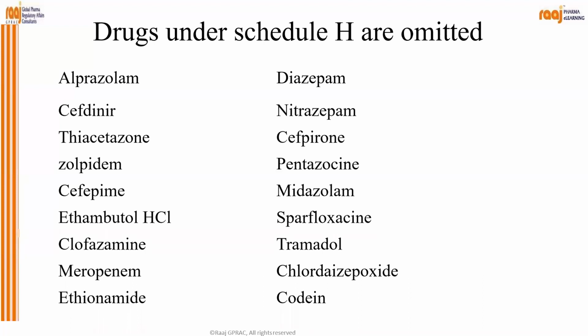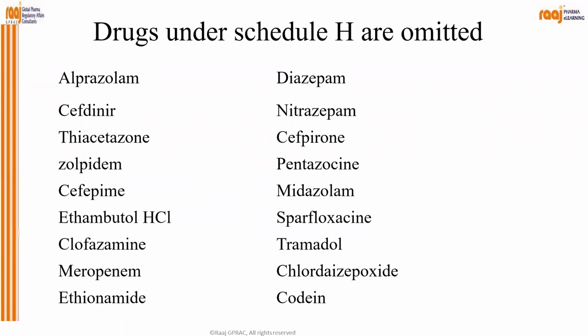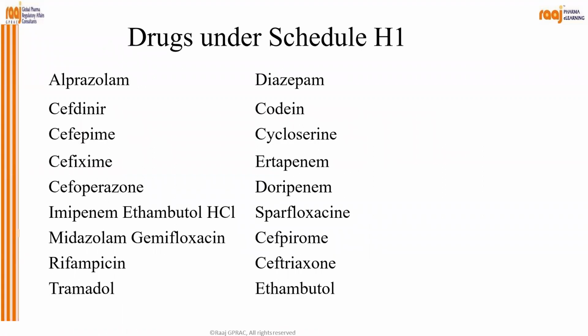So drugs under Schedule H are omitted, like alprazolam, ceftinib. You can read this, okay? Have you gone through it? Then these are the drugs under Schedule H1. Okay, so these are omitted from H and these are included into Schedule H1.